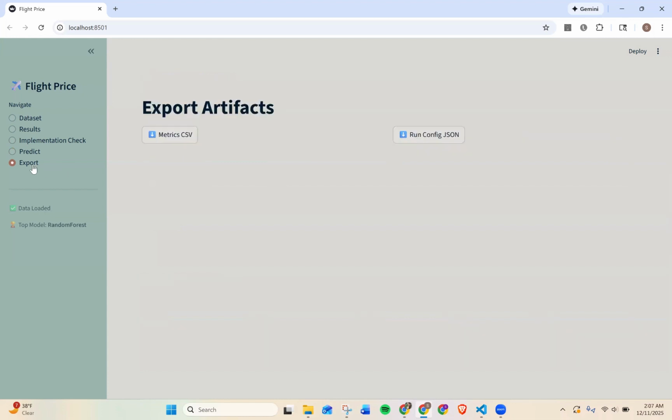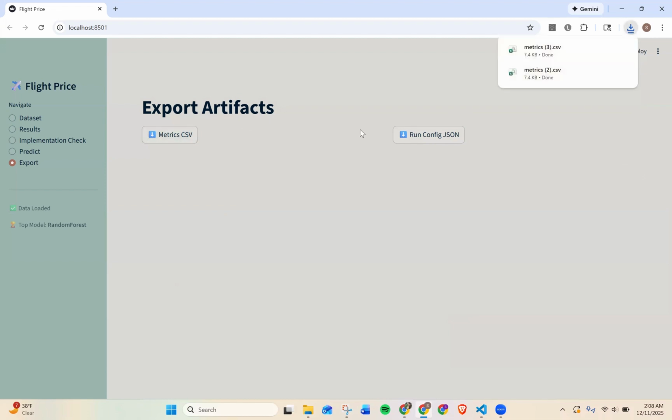Moving on to the export page, this is the last page of the app. From here, the user will be able to download a metrics.csv and a config.json file. The config file contains the dataset fingerprint, the split description, feature schema, pre-processing parameters, and model hyperparameters. Together with the metrics and plots, that's everything someone would need to reproduce the results in the report or audit our claims.